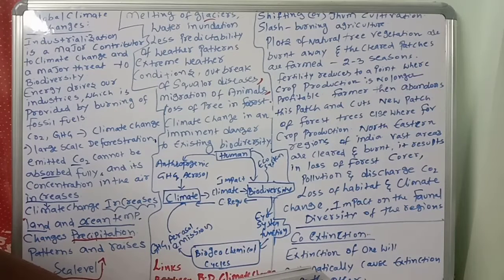The seeds of the calvaria tree are made permeable by the action of the large stones in the bird's gizzard and digestive juices, thereby facilitating easier germination. So the calvaria tree gets easy germination. Now the dodo bird is extinct, so automatically the calvaria trees also went extinct. What is simple to understand in co-extinction? When one goes extinct, the one that depends on it also dies.